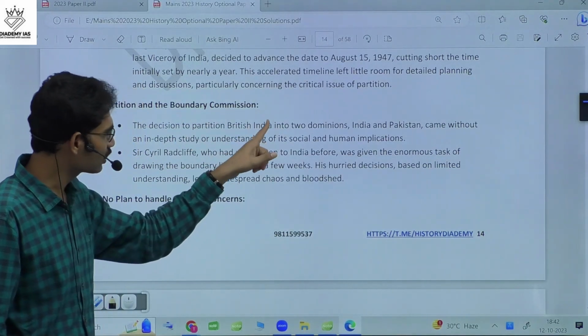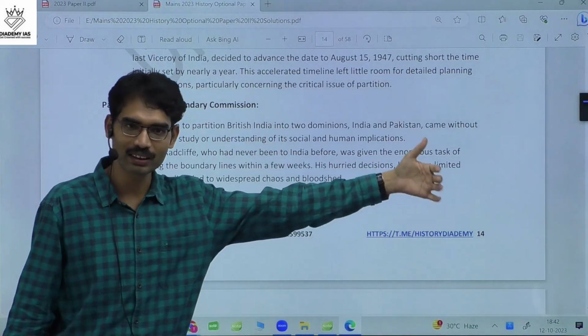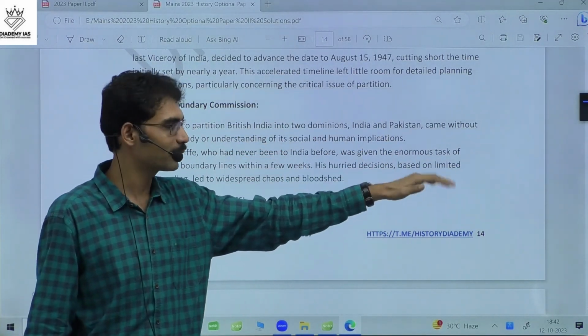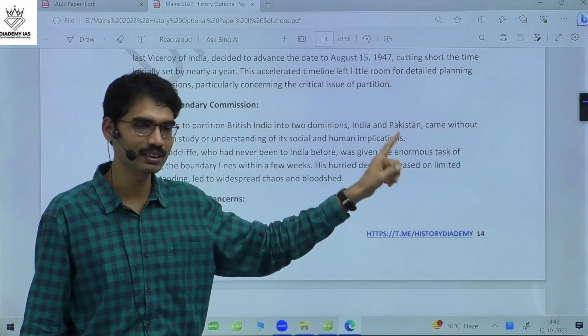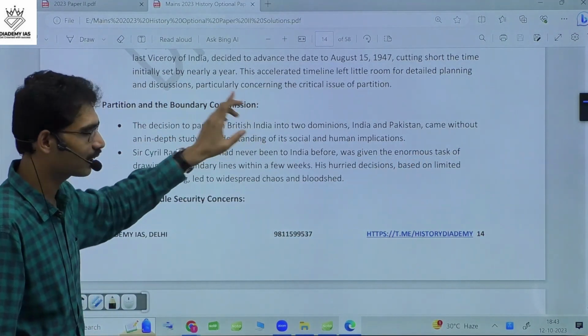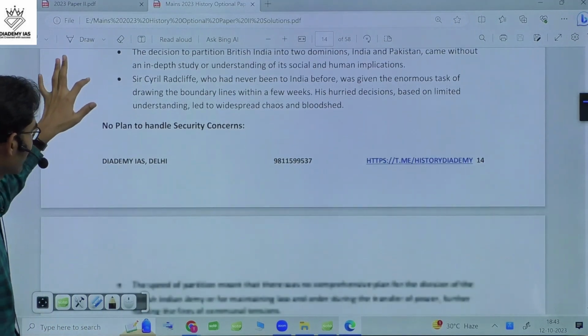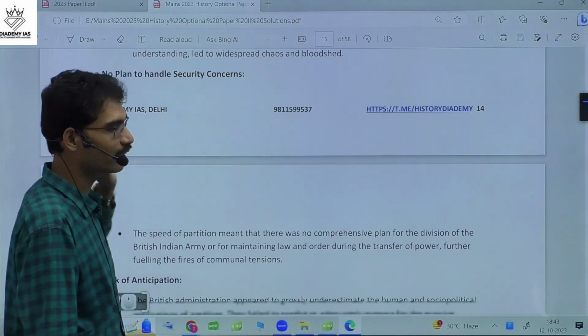Now in this case also, the person who never visited India was given the responsibility to divide India. So how insensitive that is. That is another evidence to show that. And no plan to handle security concerns.